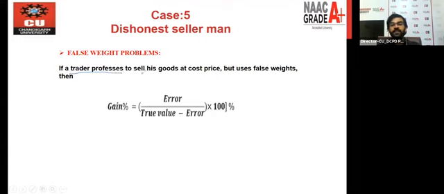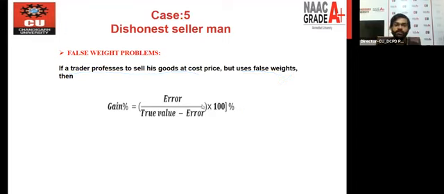If a trader professes to sell his goods at cost price but uses false weight, what does it mean? It means simply if the trader purchased 100 gram item at rupees 100, but he is giving 80 gram at the same price, he is definitely getting some profit. And that's why in this type of condition, you will simply use this formula: gain percent is equal to error divided by true value minus error, into 100. You can directly use this concept in the questions.